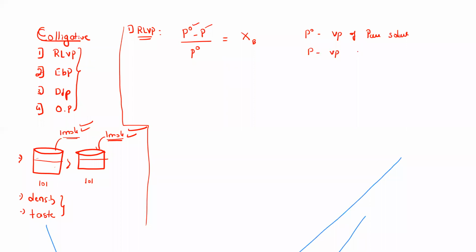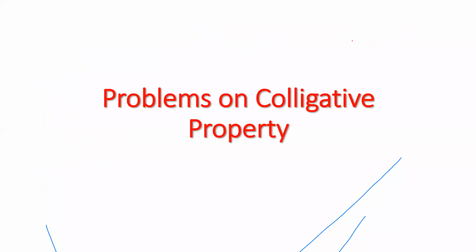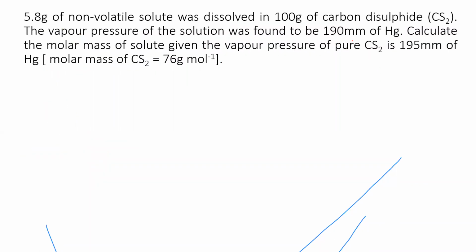Okay, so always remember that. Okay, always remember that vapor. Okay, just a minute. Okay, so I was telling about relative lowering of vapor pressure, which sorry, yeah, P naught minus P divided by P naught is equals to XB. Okay, as I already told about, P naught is a vapor pressure of a P naught is a vapor pressure of this solvent. Okay, solvent. Just something has happened here. I don't know what.